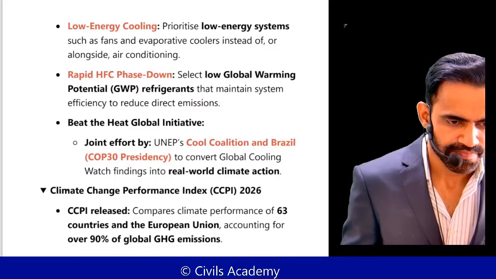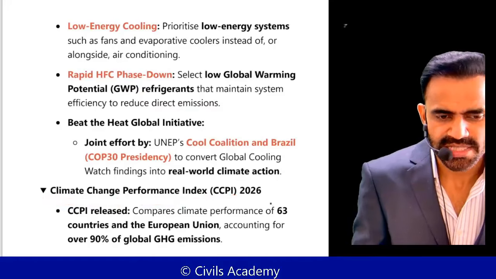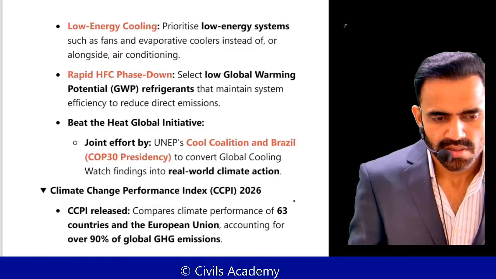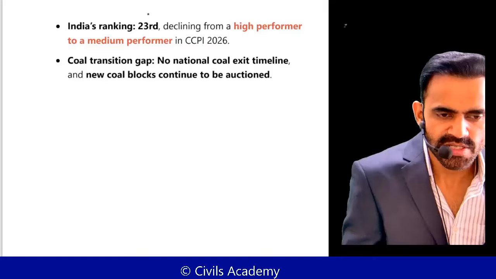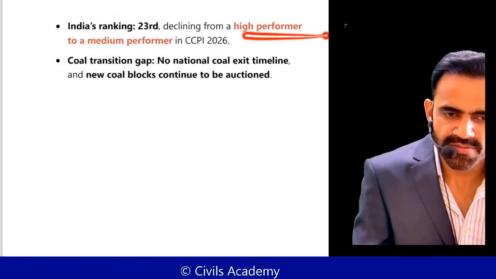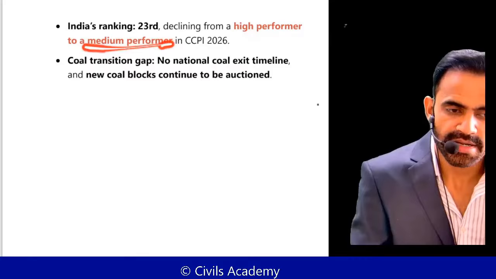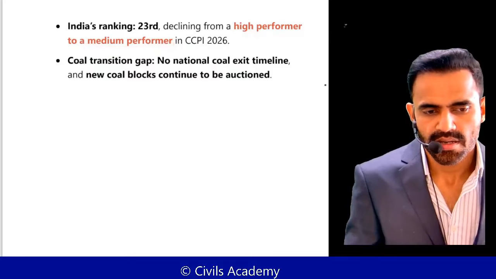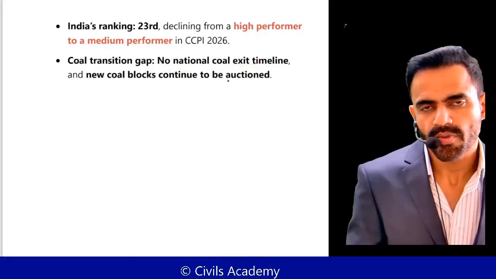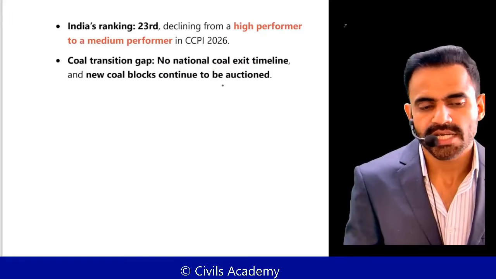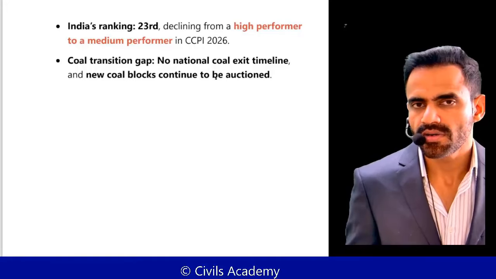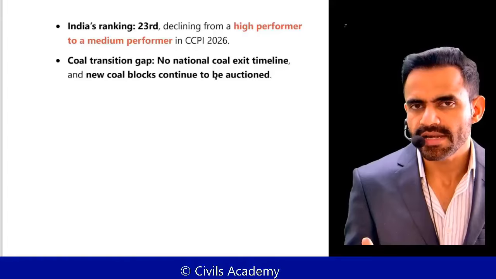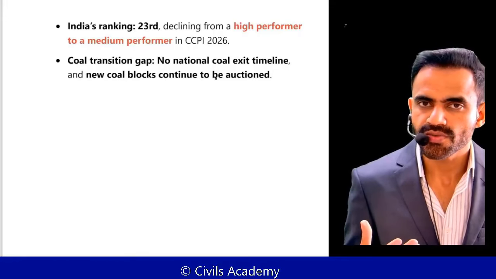Okay. Next is Climate Change Performance Index. So this is an index covering roughly 90% of the global emission. Now just understand the performance of India. So India is on 23rd rank. Previously we were in high performer category. Now we are in medium performer category. The problem is that we don't have any national coal exit timeline. That means by what time we will stop using coal. Why we are not specifying any timeline? Because we started very late. We are a developing country. We need resources for our development.